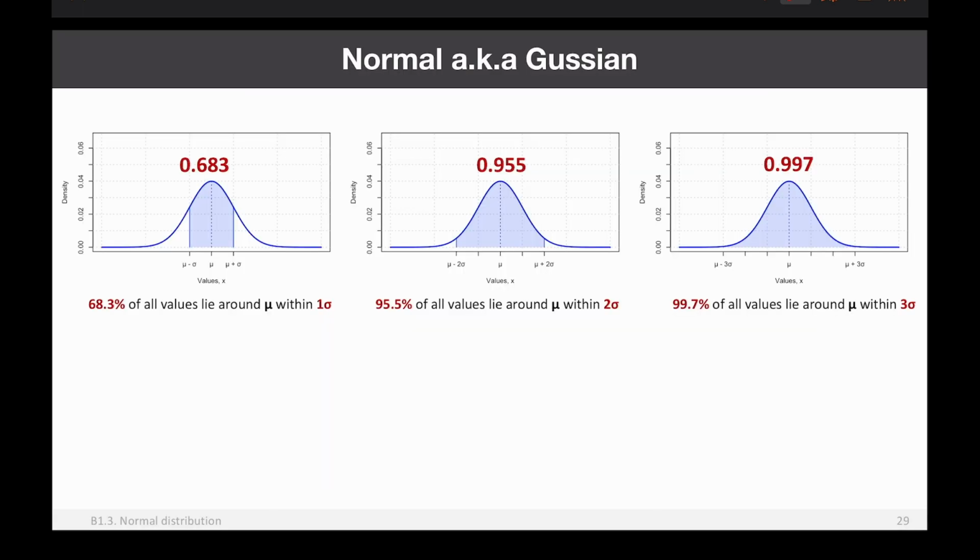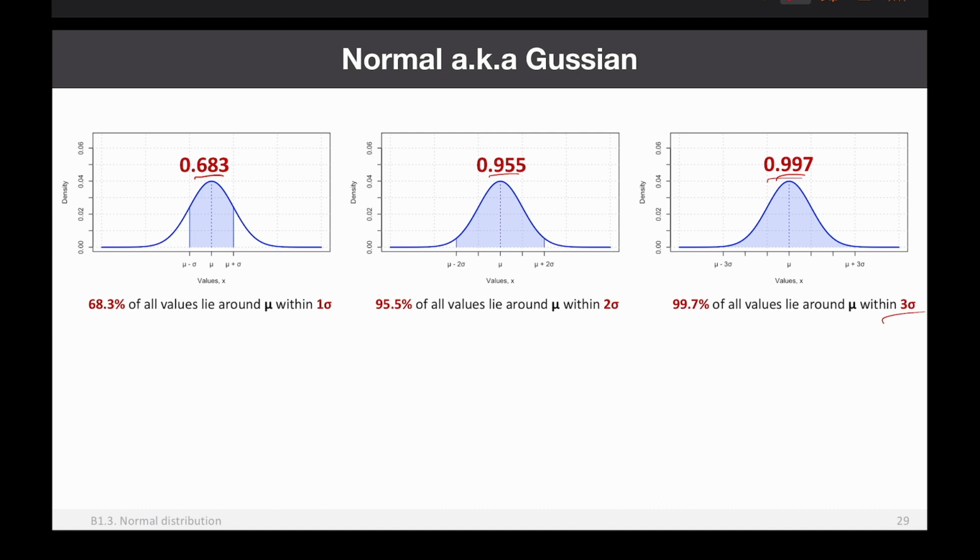Okay. These 3 numbers are very important for understanding the normal distribution, and for using the normal distribution, I recommend you remember this by heart. So sometimes it's called the 68, 95, 99.7 rule, although it's not exactly 68, 95, 99. So if you go 1 sigma away from mu, you will have 68.3% of the values. If you go 2 sigma away from mu, you will get 95.5% of values in this interval. And then if you go 3 sigma, you will get 99.7%.